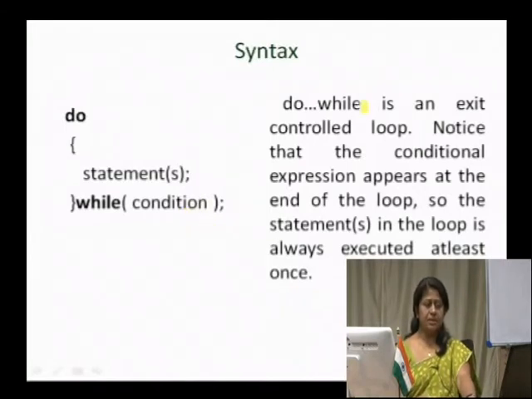So, here you see the do while is an exit controlled loop, that is why we are specifying the condition at the end of the loop body. Notice that the conditional expression appears at the end of the loop. So, the statements in the loop are always executed at least once.